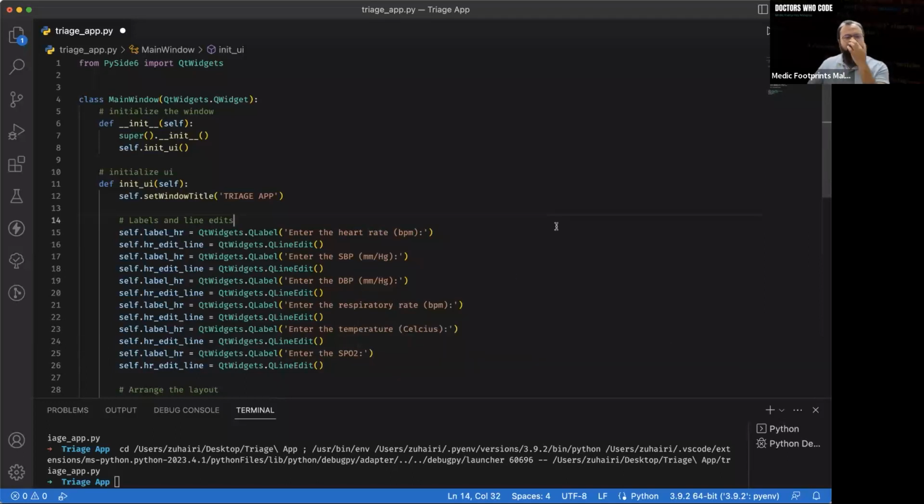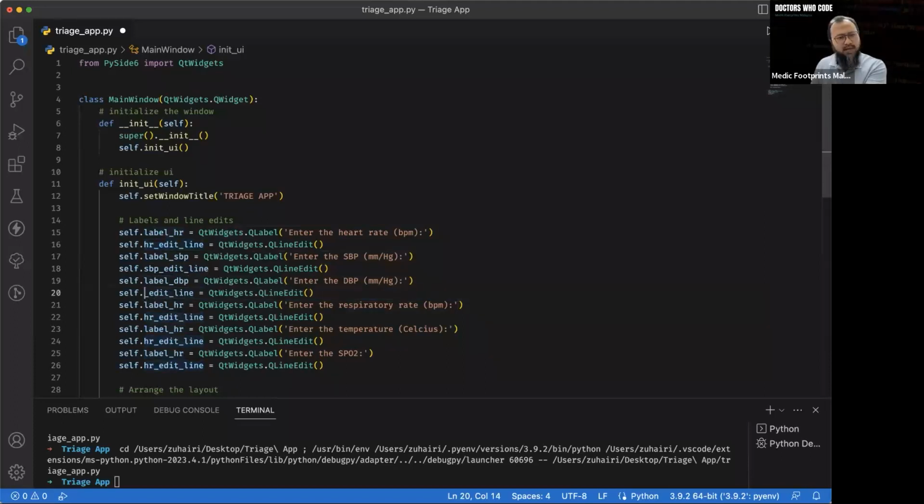As you can see here, we have input all the other labels: the heart rate, the systolic blood pressure, diastolic blood pressure, respiratory rate. I'm just copy pasting everything, but now I have to rename this one properly. So this one should be the SBP. Now comes the boring part of editing everything. SBP.